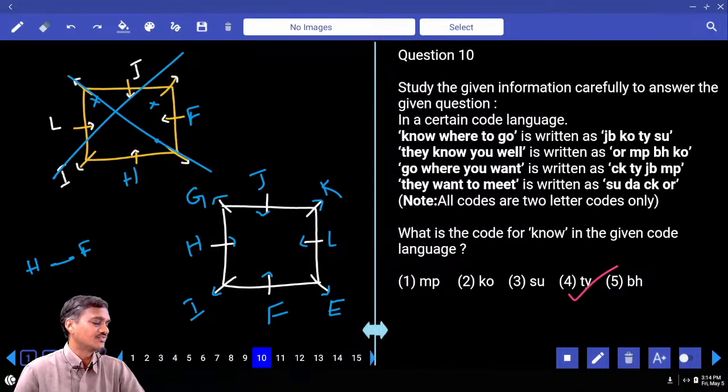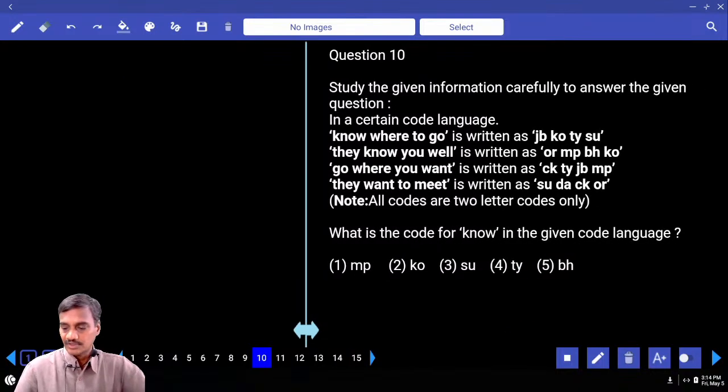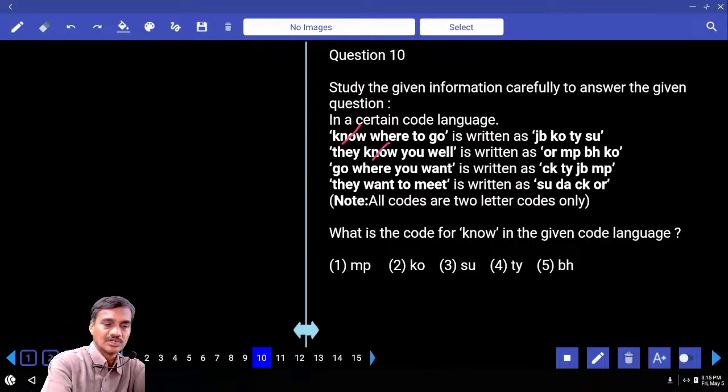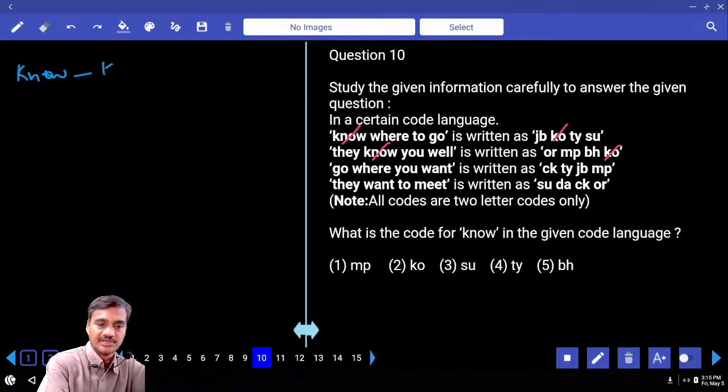Then coming to 10 to 14. Now these 5 are based on coding and decoding. Now in this, "know where to go", "they know you will". Now what is the word that is common between the first and the second? Know is the word, isn't it? Know is the only word that is common between the first and the second. And the code that is common between these two is KO. And the code given to the word know is KO.